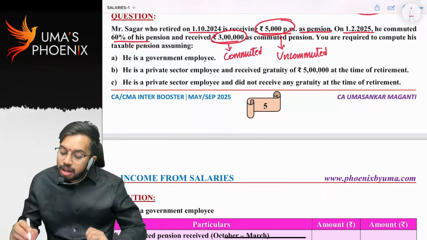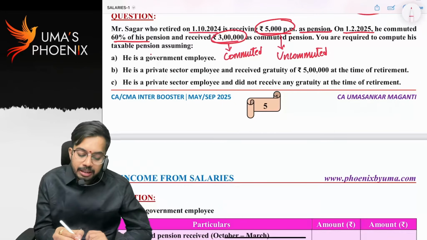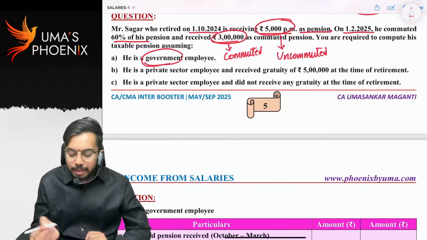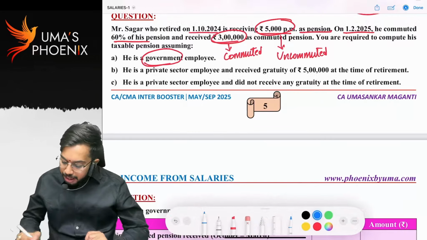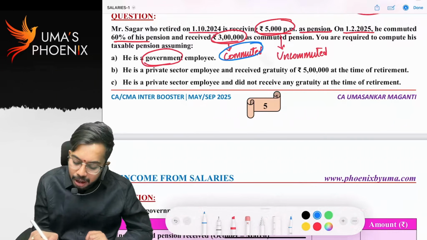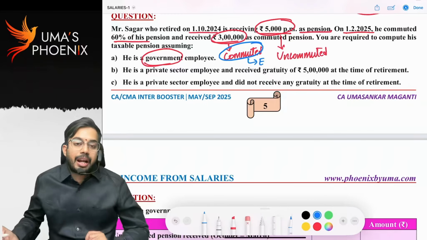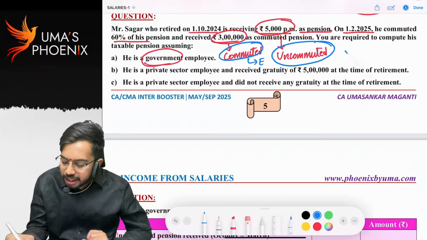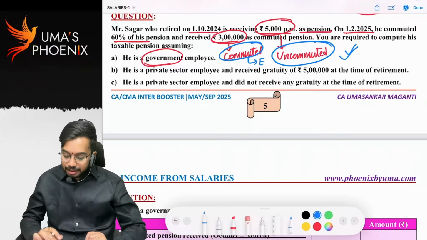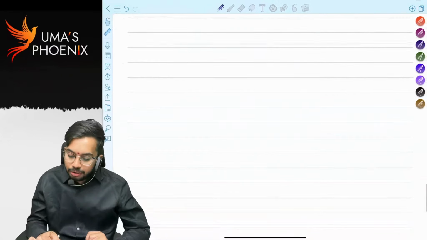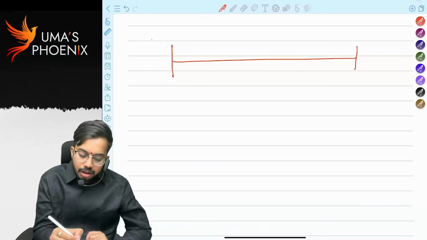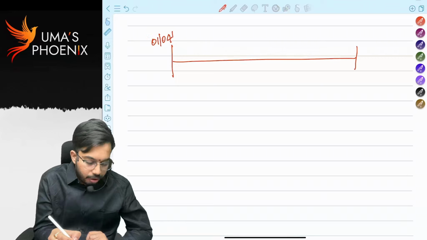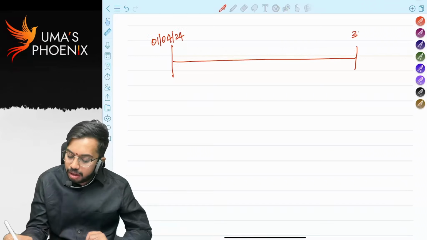Another thing, you are required to compute his taxable pension assuming he is a government employee. See, first of all, when he is a government employee, for government employee commuted pension is fully exempt, right? Only uncommuted pension is taxable. Am I correct? Good. Now, let's say a year consists like this. 1st April 24 to 31st March 25.